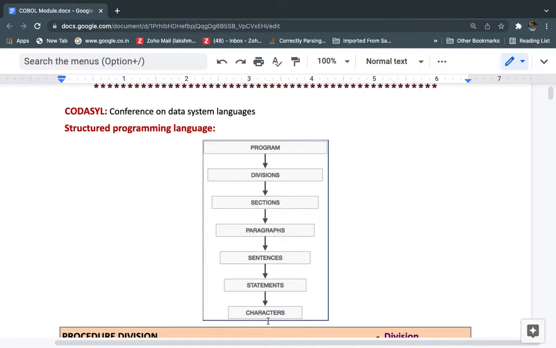A collection of characters we call a statement, and a collection of statements we call a sentence, and all the sentences form a paragraph, and different paragraphs we can see under the sections. So multiple sections we can see in each division, and in the program mainly we have a few divisions. We can discuss the divisions now.